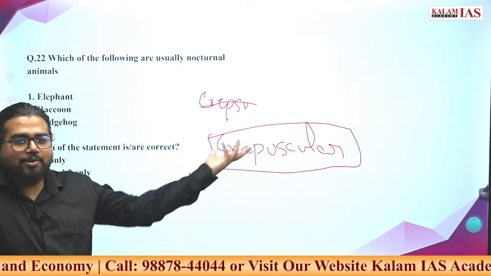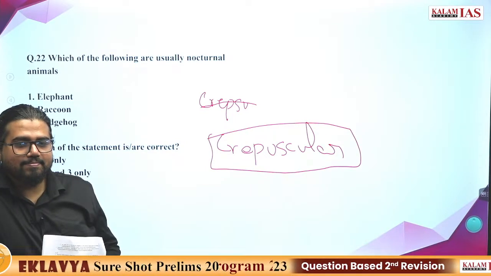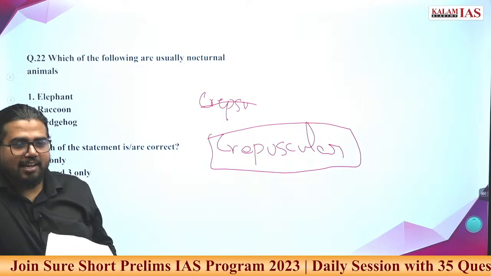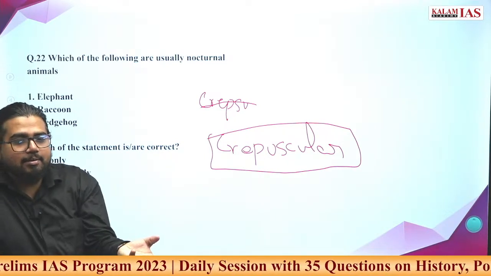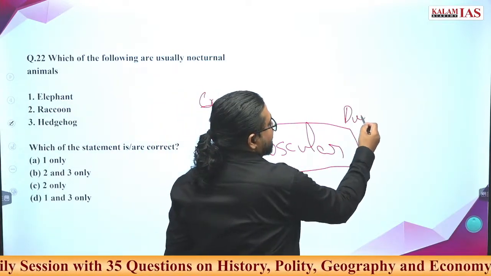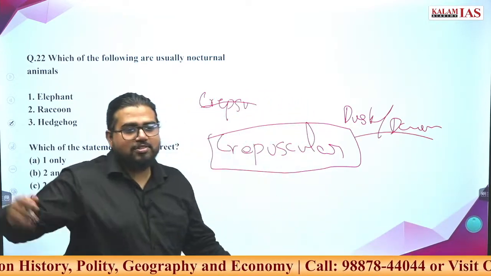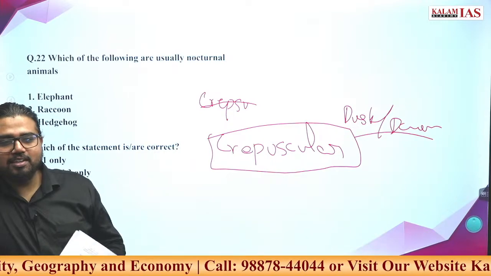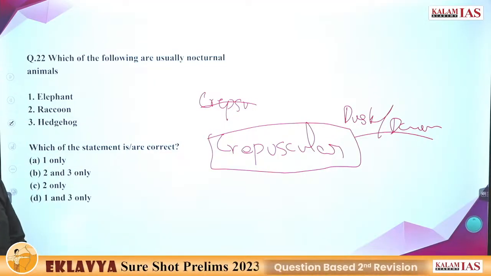Crepuscular, or whatever the pronunciation is. What is it? Diurnal means you are active in the day and sleeping in the night. Nocturnal means you are active in the night and sleeping in the day. Crepuscular means you are active during dusk or dawn. The rest of the time you are more interested in sleeping. Only at dusk or dawn you will wake up and be very active.